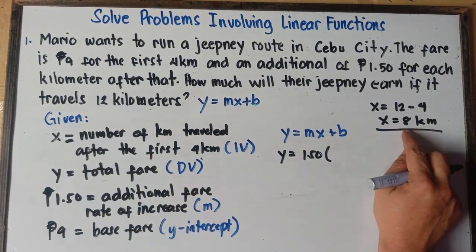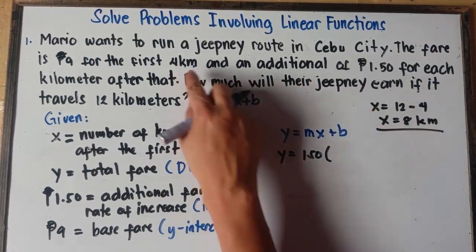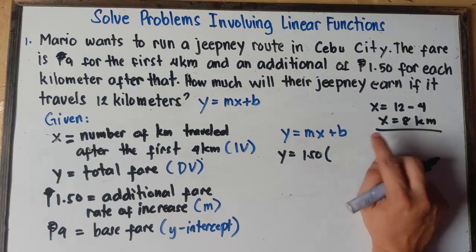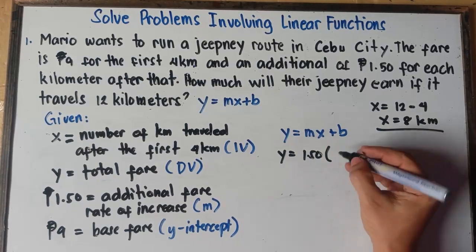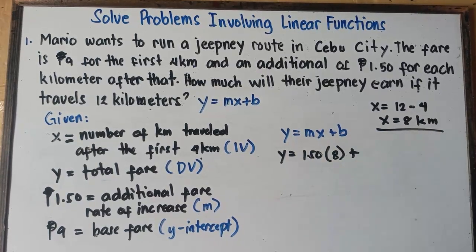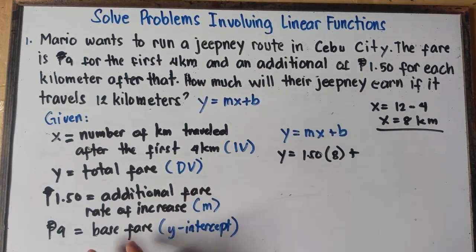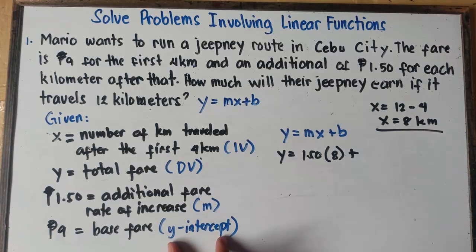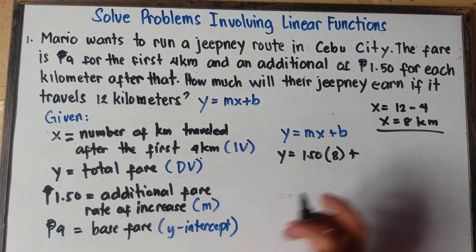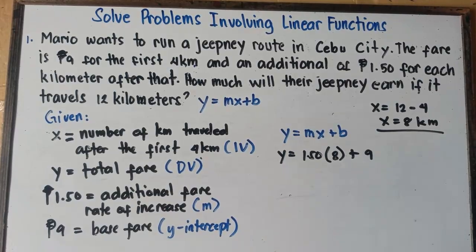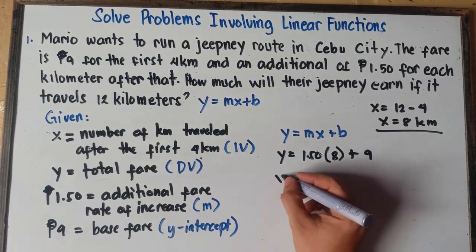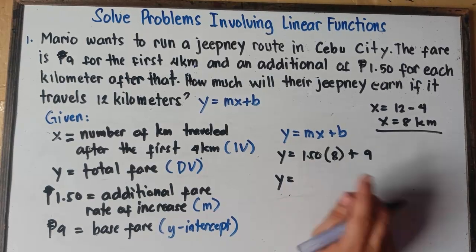Because the total distance will be 12, and then minus the first 4 kilometers, so that will be 8. So x will be 8. Ignore first the kilometers. So 8 plus the base fare or the y-intercept. That will be b. This base fare will be our y-intercept, and that will be b. So that will be 9 pesos. So y equals 1.50 times 8 plus 9.